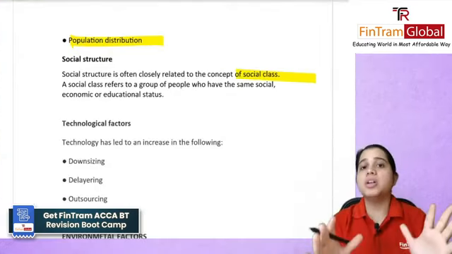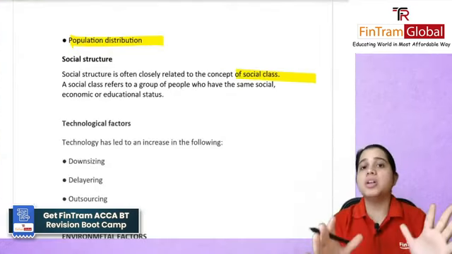Then you have your technological factors. Technology has led to an increase in the following. There's downsizing, that is, you are closing down an operation or department. There is delayering, that is, you're reducing the layers of your management, and there's outsourcing, that is, you are sending the work, or a department, to a third party or to another country, so you have outsourced that function.